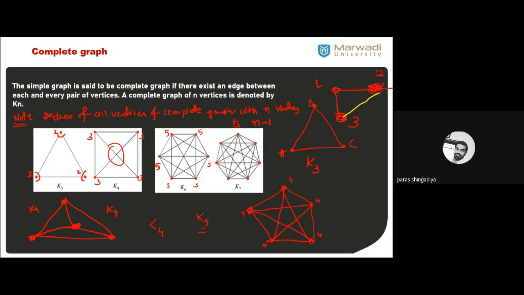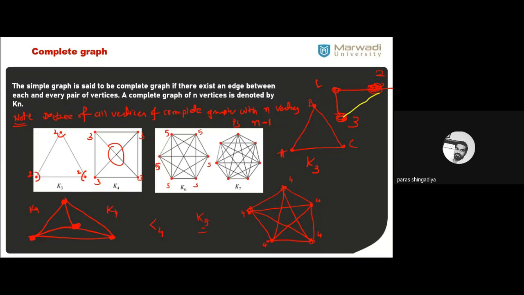Clear? This graph contains 6 vertices right now, so the degree of each vertex should be 5. Clear? This graph contains 7 vertices, so you can verify that the degree of each vertex is 6. Clear? So you can use these conditions to verify whether the given graph is complete or not.